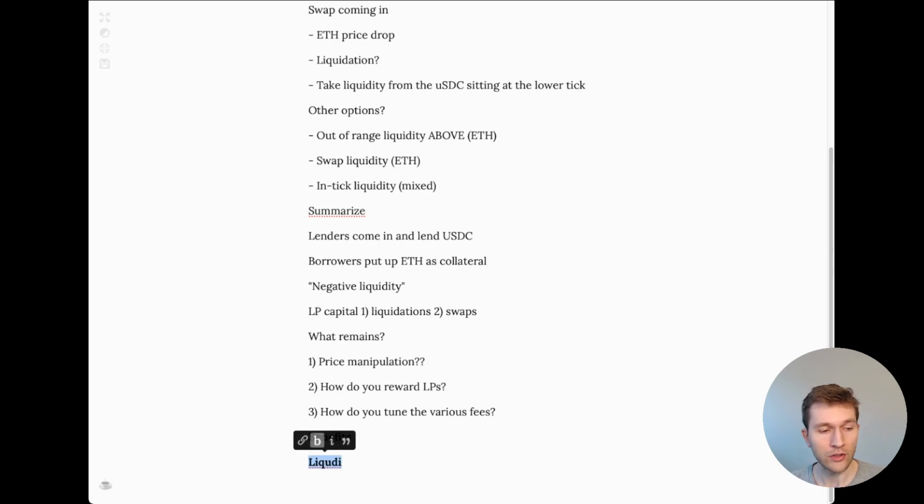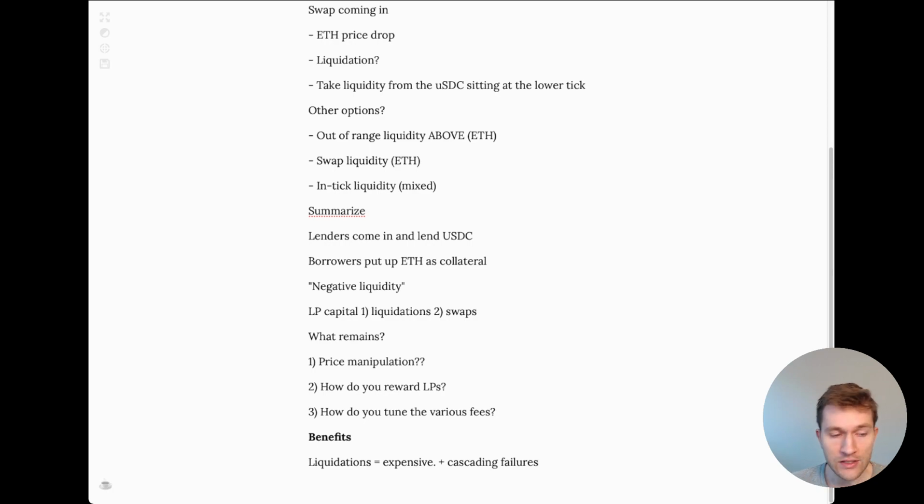So the problem with liquidations is that they're expensive, 7%. And they can result in cascading failures. When liquidations happen, the collateral is being sold, which provides further downward pressure, which may end up resulting in liquidations for other positions, which then requires that collateral to be sold, and so on and so on, which is basically this existential risk to lending protocols. And unfortunately, there's contagion which can apply from one lending protocol to another, depending on how they use price oracles. So this is an incredibly dangerous thing.